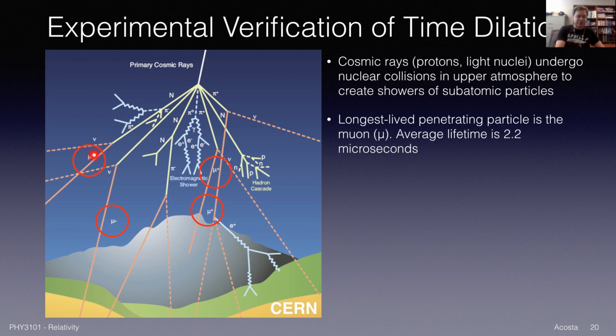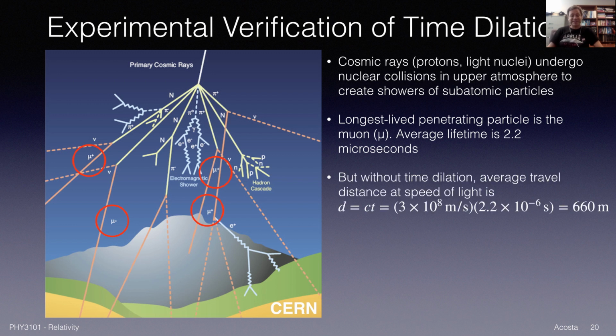Sorry, these were the pictures of the muons. I just circled them there for you, so you can find the muons. Those are actually the longest lived ones, even though it's only 2 millionths of a second. But if we didn't have time dilation, how far would these muons travel?